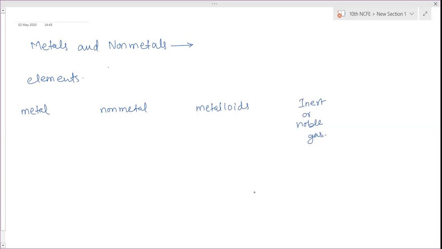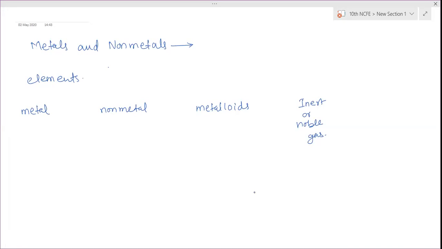Now, on which basis has this categorization been done? For that, you have learned some physical and some chemical properties. How have the metals been separated from all of them? What is the basis of this categorization? Does anyone have an idea?